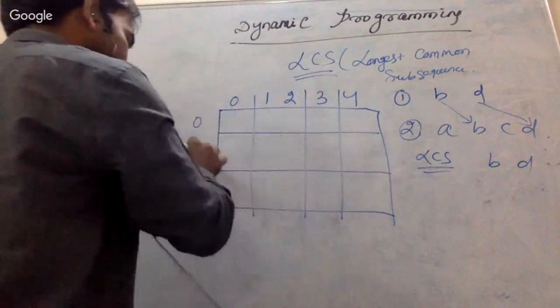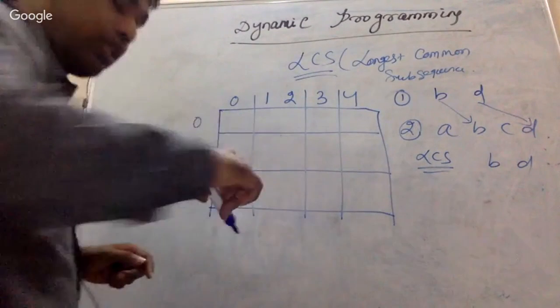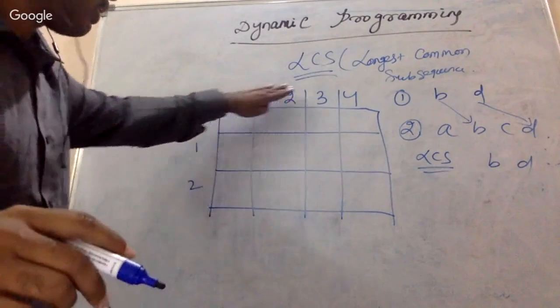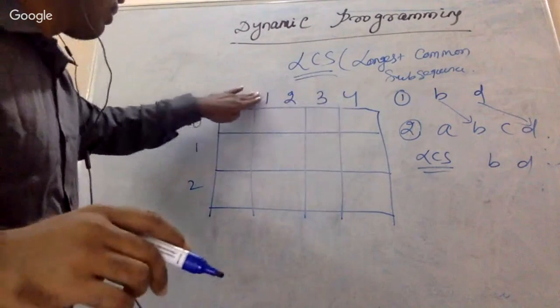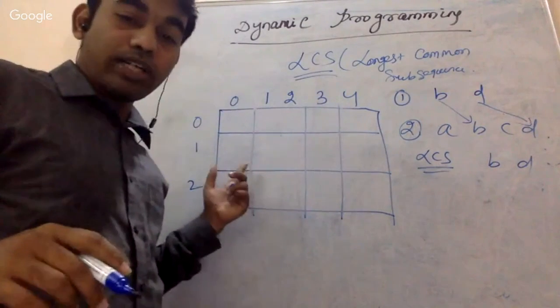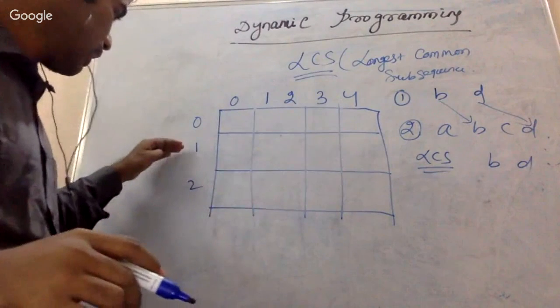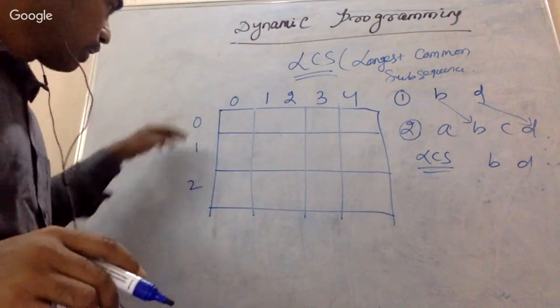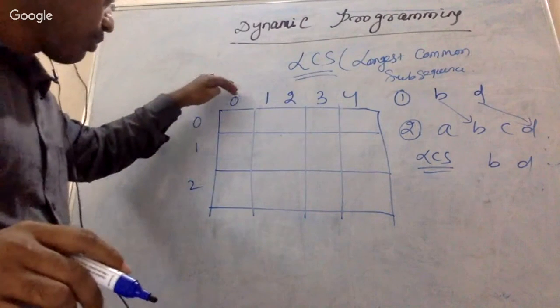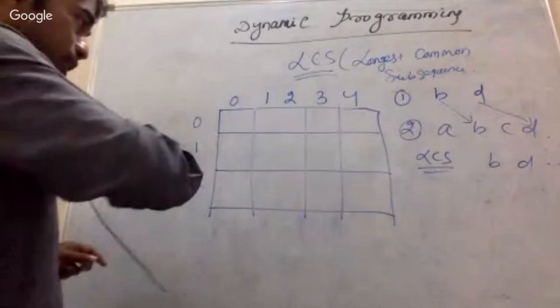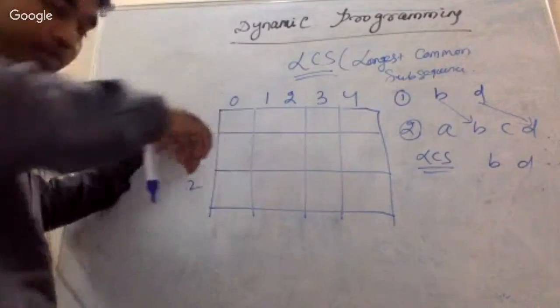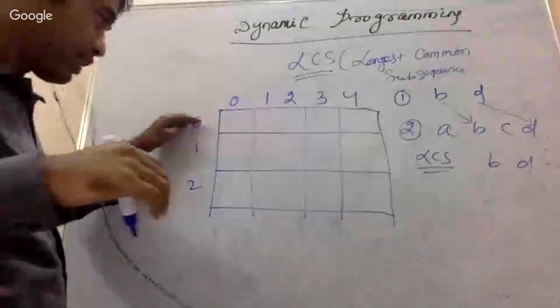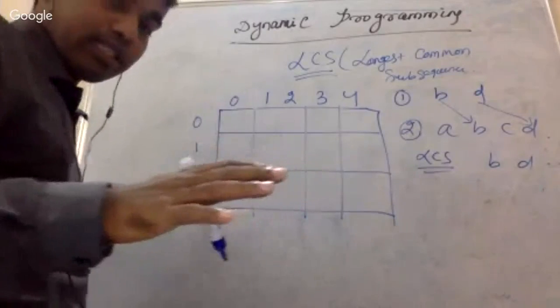Draw a table like this, which has rows 0, 1, 2, and 5 columns. The rows represent string 1. 0 means we are starting from the 0th position, where no string is there.